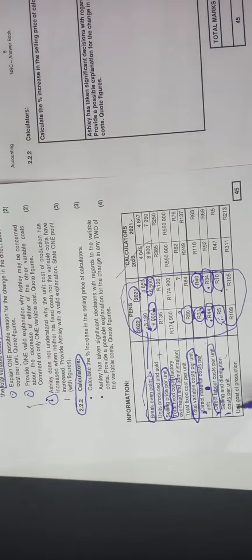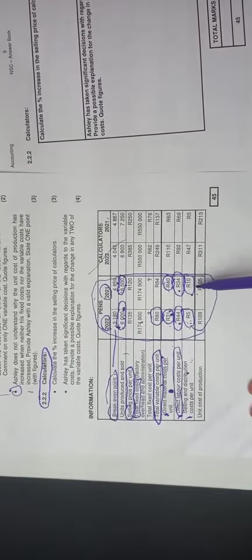So let's go back. We are still on pens. So the unit cost of production, let's check it. They are saying the unit cost of production has increased. Yes, it has increased. Last year it was 105. This year it cost us 109. It has increased. Even though everything else here has decreased, the unit cost of production has increased. Whereas the variable cost, what did they do? They decreased. But the unit cost increased. Why did the unit cost increase?